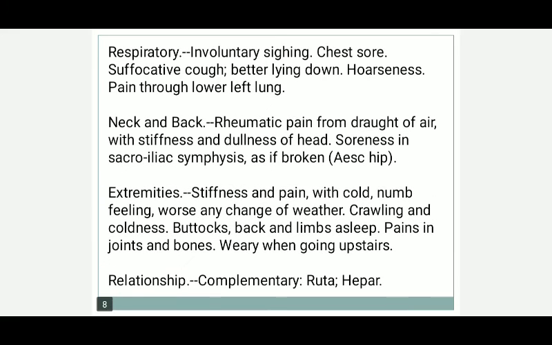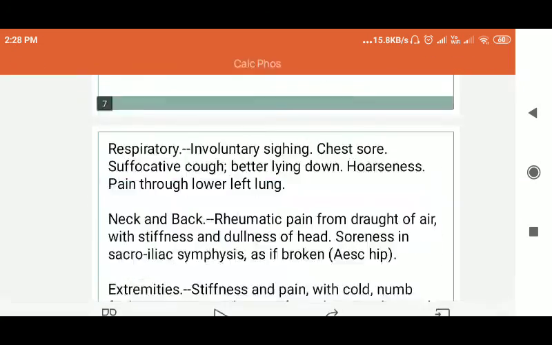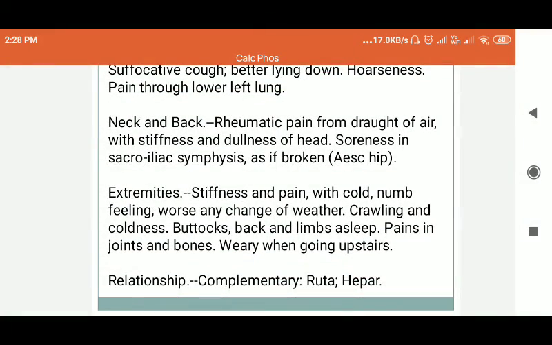Extremities: there is stiffness and pain with cold, numb feeling. Worse with any changes of weather, crawling and coldness, buttock, back, limbs asleep. Pain in joints, bone, worse when going upstairs. Relationship: complementary to Ruta and Hepar sulph. So this is all about your Calcarea phos.